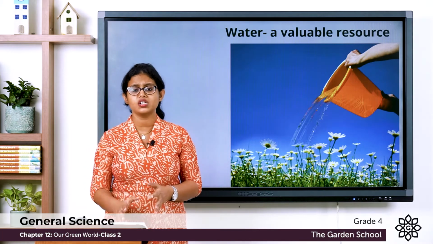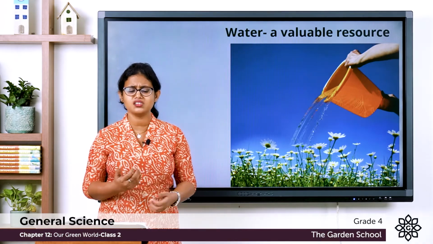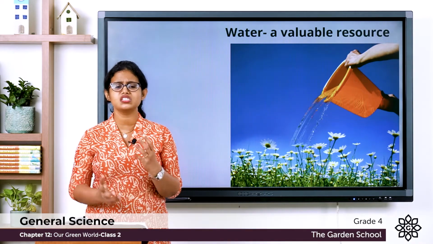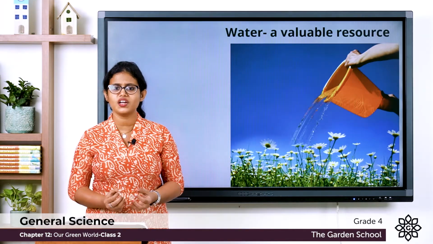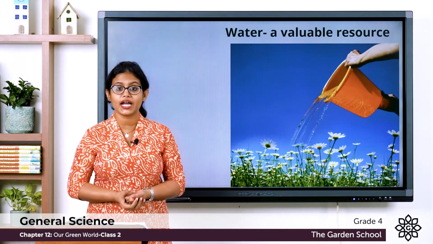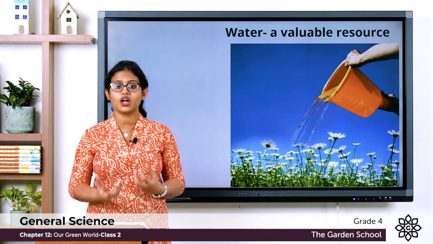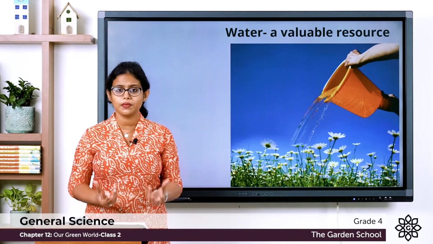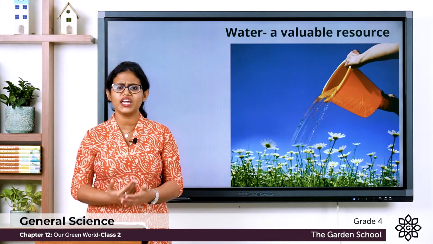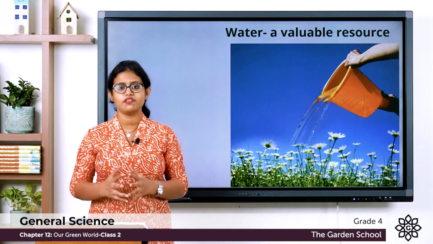Then we know that water is very, very important for all living things, right? Let it be plants, animals or human beings, we all need water to live. Water is very, very important for the survival of all living things. Even we need water for all day-to-day activities, right? For washing clothes, for washing vessels, for brushing, for doing everything. For watering plants, we need water. For drinking, we need water. So water is very, very important. It is very important for the survival of all living things.